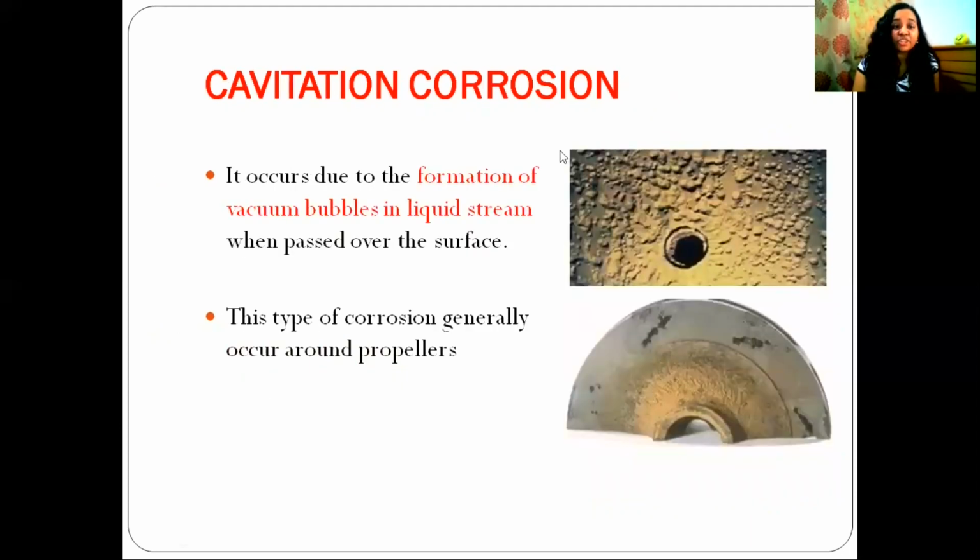Next is cavitation corrosion. Cavitation corrosion is also an example for flow related corrosion. It occurs due to the formation of vacuum bubbles in the liquid stream when passed over the surface. This is cavitation corrosion. This type of corrosion generally occurs around propellers. As we know, a propeller is a mixing device.